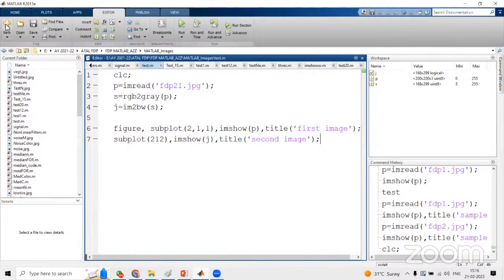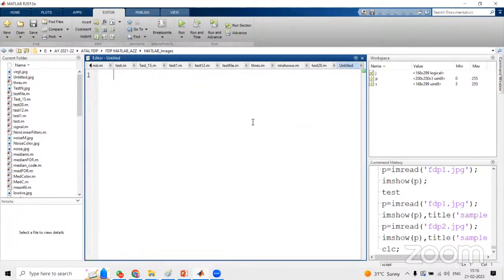You can see here the leftmost corner plus symbol. We can click, and you will get a new editor. This is the MATLAB editor, and we can type a program. Whatever commands we have executed, I will use here. First, always try to use a comment. Let us assume the comment is first MATLAB program. A comment always starts with the percentage symbol. So, first MATLAB program, and CLC, so that we clear the window.